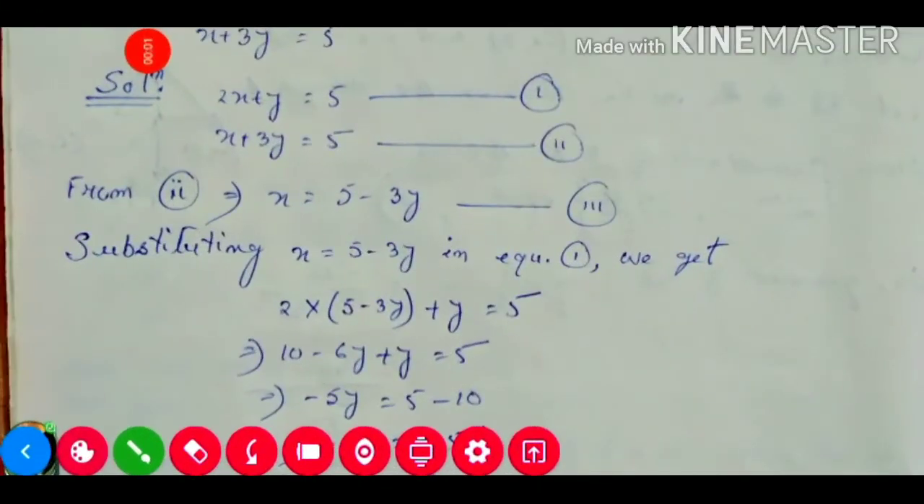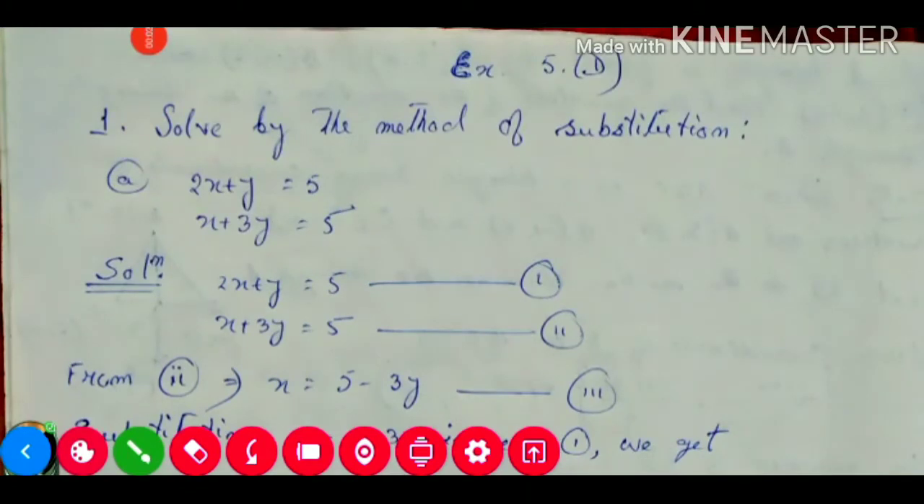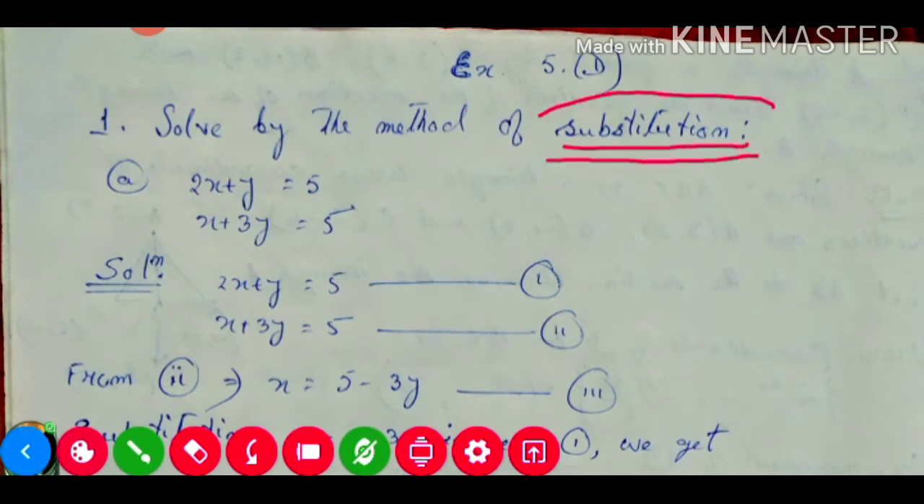Good morning dear students. Today we start our exercise 5D. Before, in exercise 5C, we did the cross multiplication method. Which method will we do in this exercise? Substitution method. First of all we need to know how to do the substitution method. Last exercise we learned how to apply cross multiplication. Now, the substitution method, how to do this one.